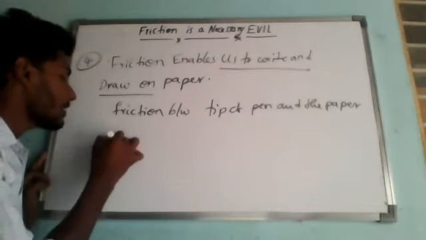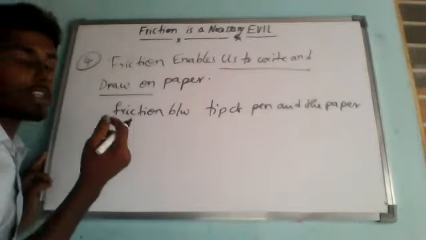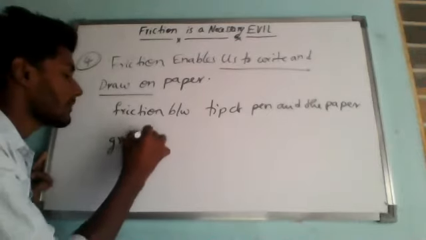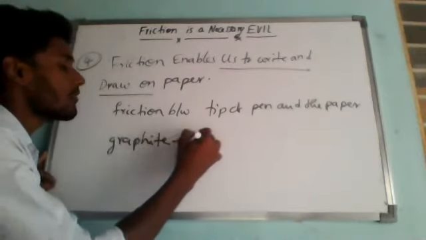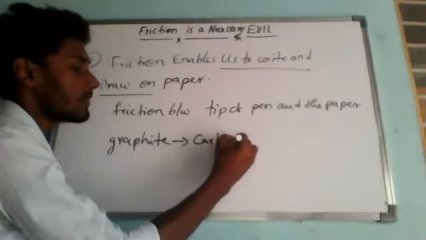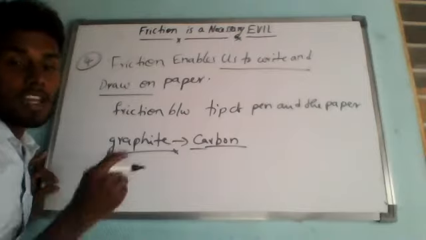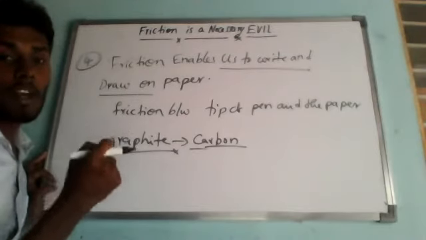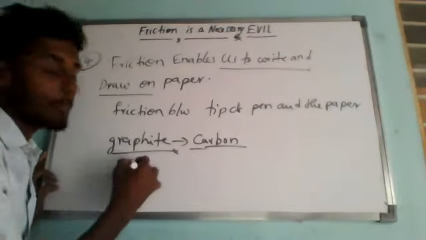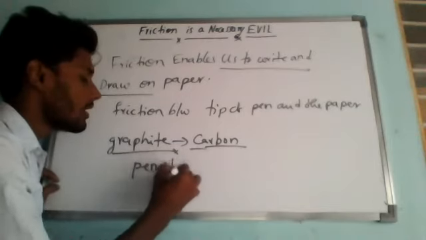That is what is called a pencil. Pencil lead is made up of graphite. Understanding? Graphite is one form of carbon. We will study all this in chemistry. The pencil has a thin black core made of carbon, which is called pencil lead.